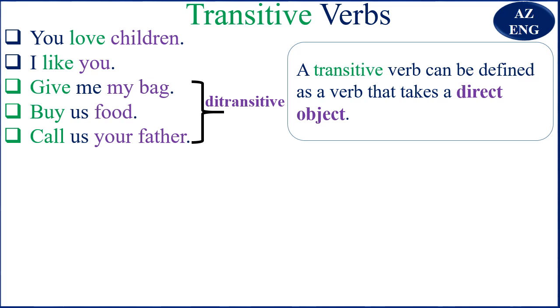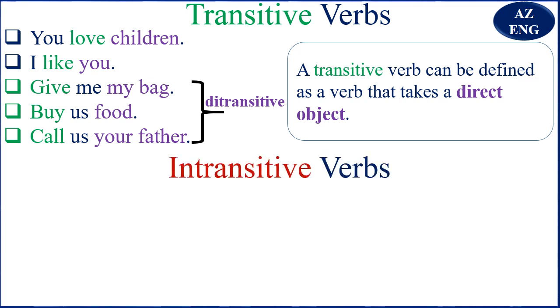My bag, me. That is for the example, give me my bag. Us and food, for what? Buy us food. Us and your father, for what? For the word call. I hope you are not confused.